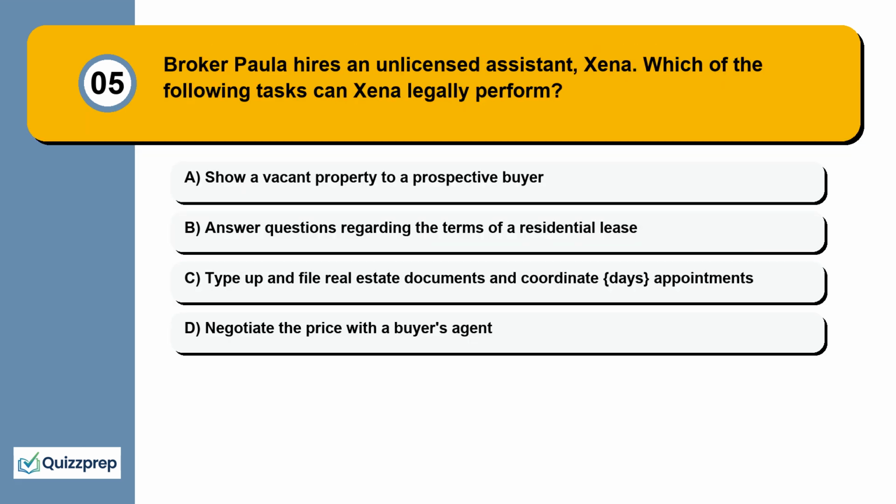Question 5. Broker Paula hires an unlicensed assistant, Zena. Which of the following tasks can Zena legally perform? Show a vacant property to a prospective buyer. Answer questions regarding the terms of a residential lease. Type up and file real estate documents and coordinate appointments. Negotiate the price with a buyer's agent.